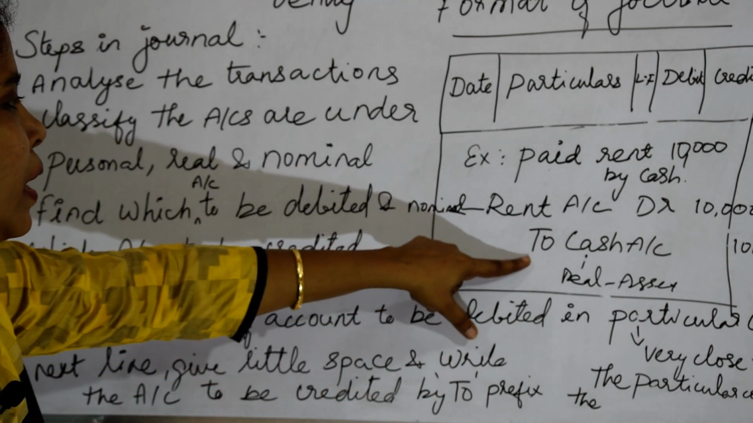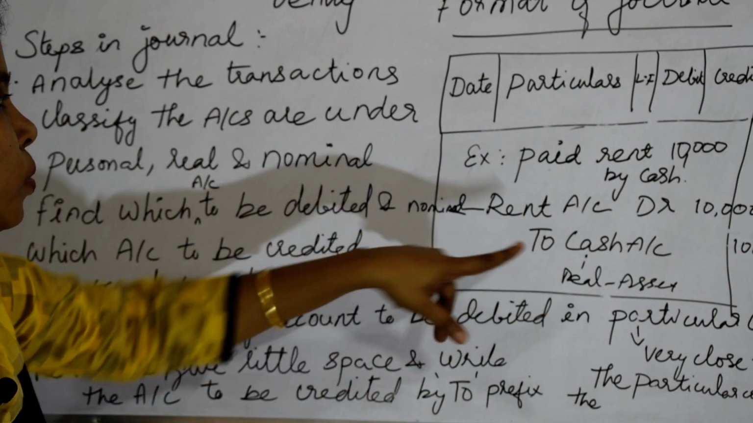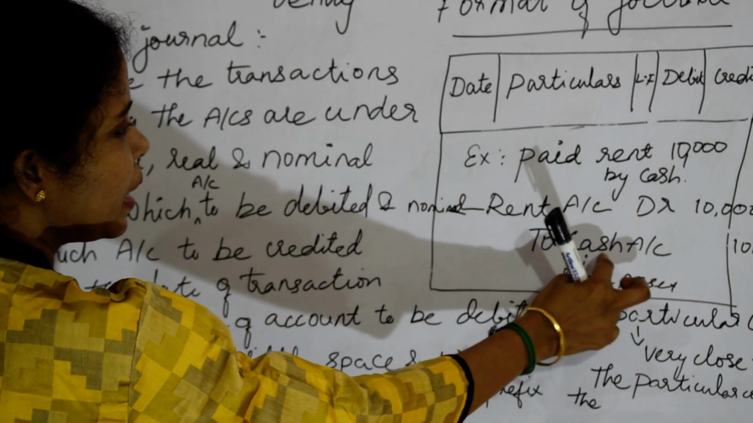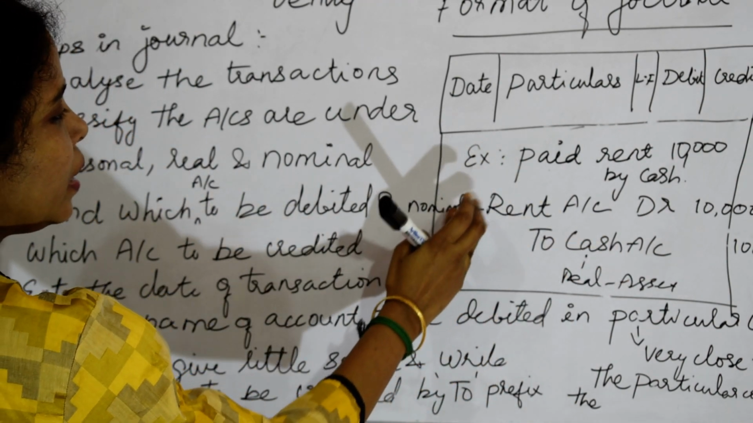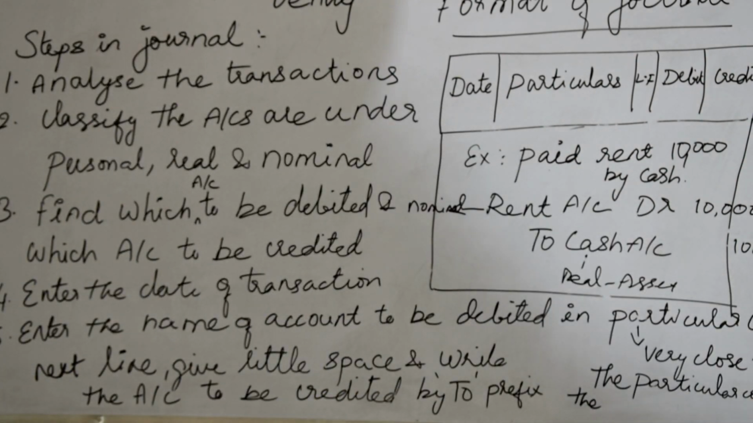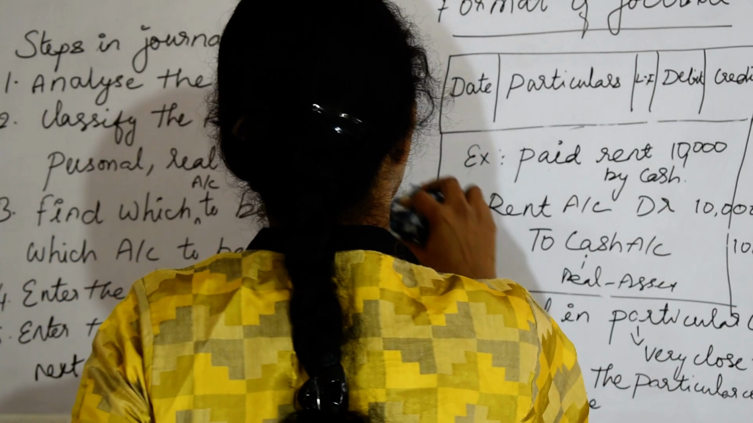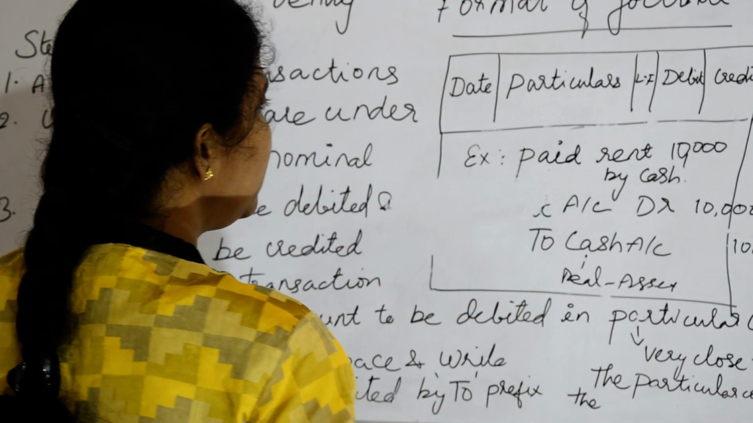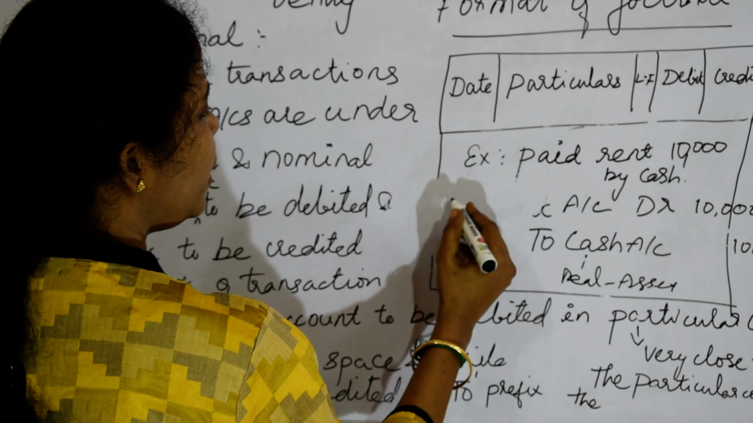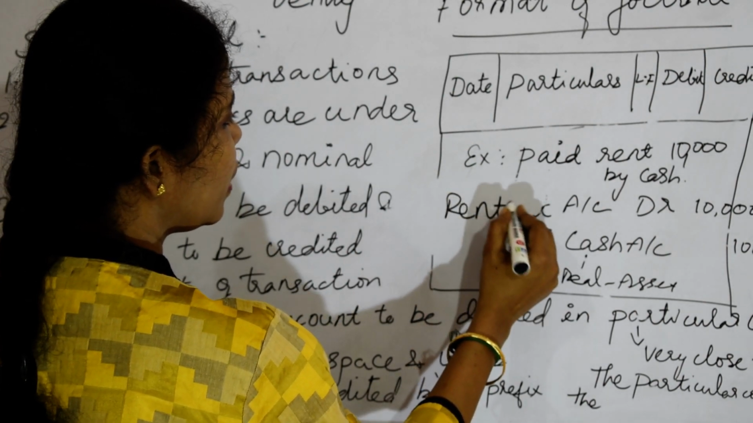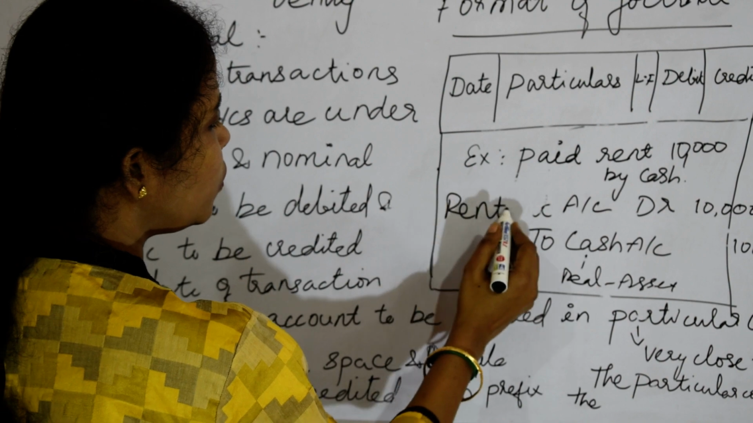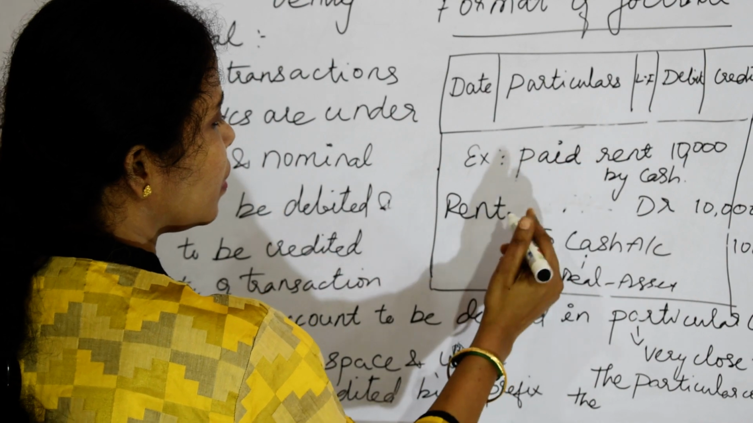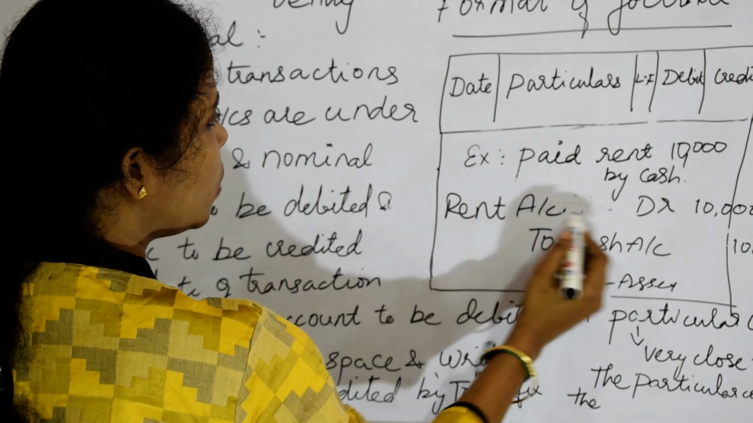Why are we putting the 2 here? It is a rule, we have to put 2. Then we have to give some little space here, and then write 'To Cash'. Once again, the rent should be written from a particular column, at the edge of the space, like this. Rent account debtor to.